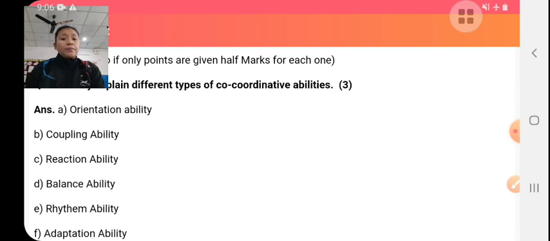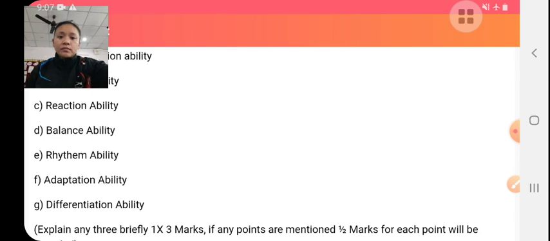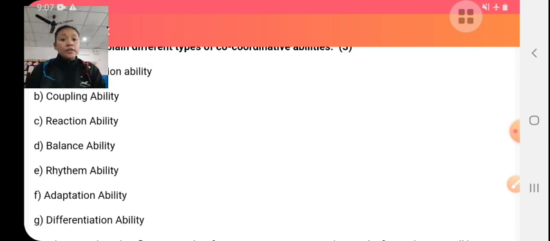Next is balance ability. Balance ability means ability to keep the body or its part in a stable position. For example, in gymnastics. Rhythmic ability means ability to understand the rhythm of the movement and perform movement according to that rhythm, to grasp the rhythms of the movement and express that movement in a very coordinated and graceful action.